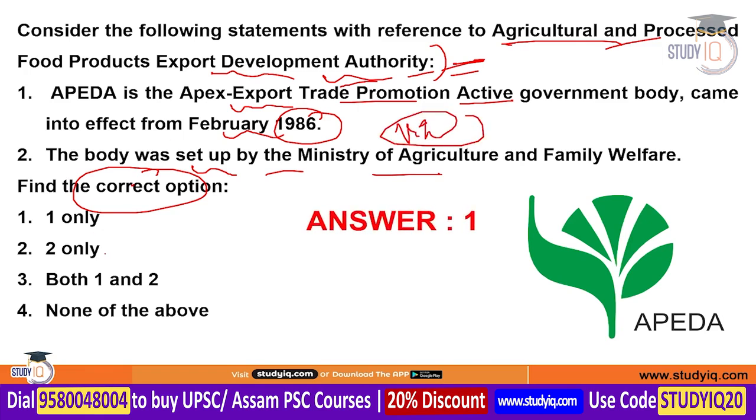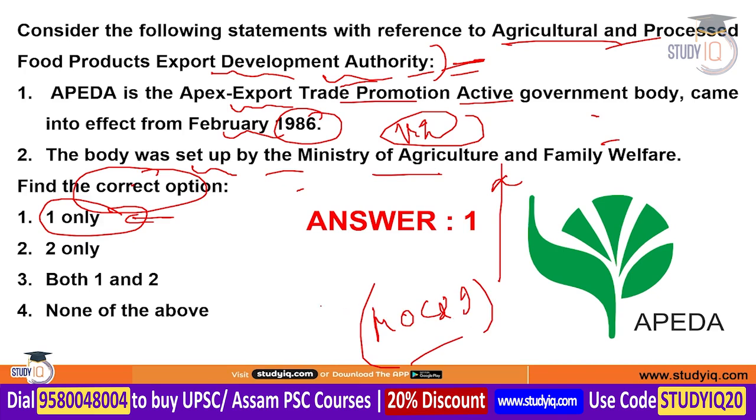The correct option is one only, because the body was not set up by the Ministry of Agriculture and Farmers Welfare, but it is under the Ministry of Commerce and Industry, which functions to check the qualitative aspect of different products which get exported to other countries.